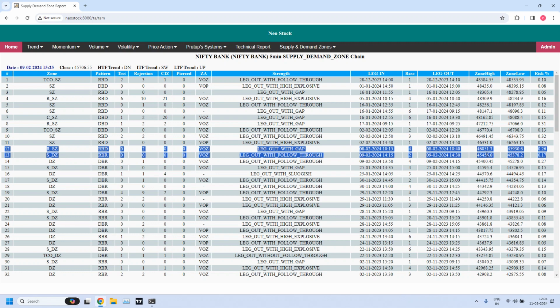So what is these levels? 46,051 to 45,930. This is the resistance for Bank Nifty, and 45,456 to 45,378. This is for tomorrow's Monday's resistance and support levels.